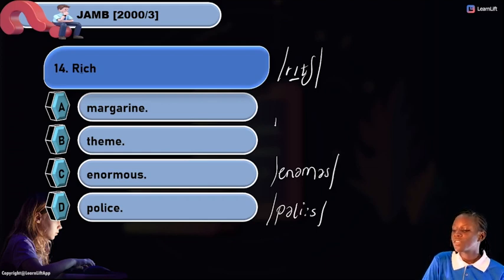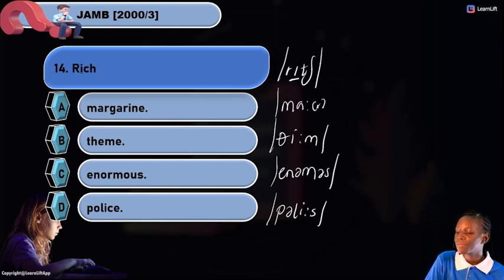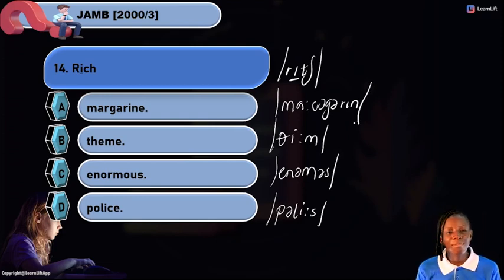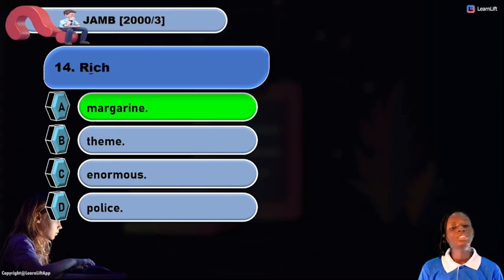Okay, we have our theme to be theme. And we have a margarine to be this. Now what is my answer? Definitely my answer is option A, margarine. Margarine, rich, eat, in, rich, in.